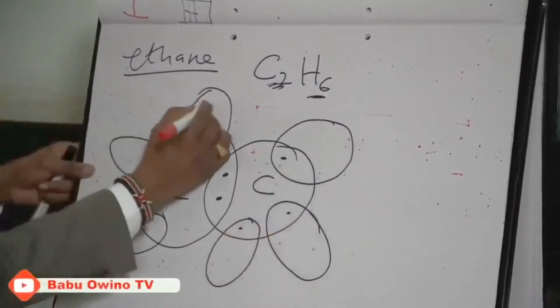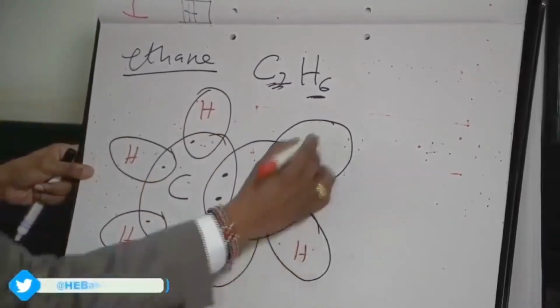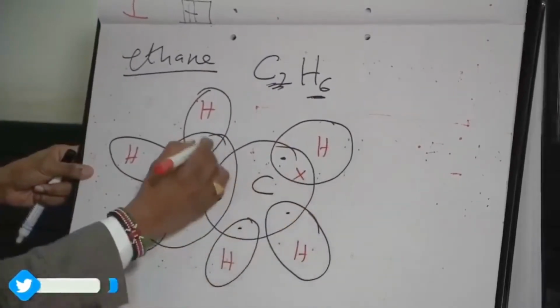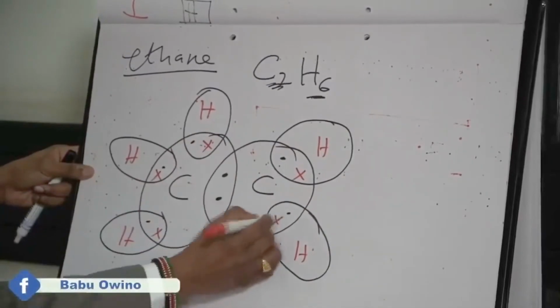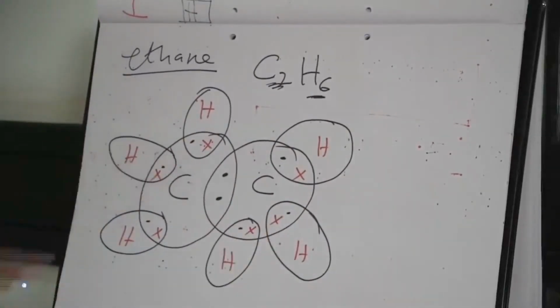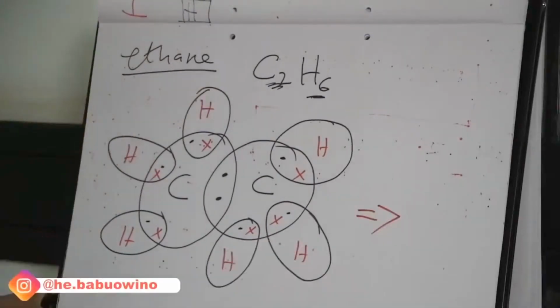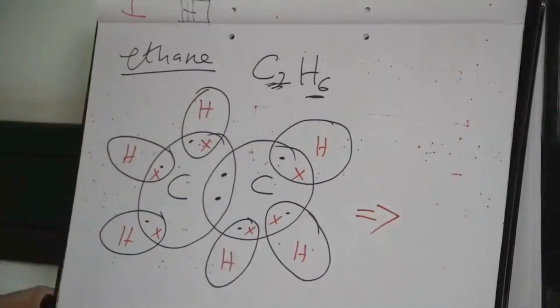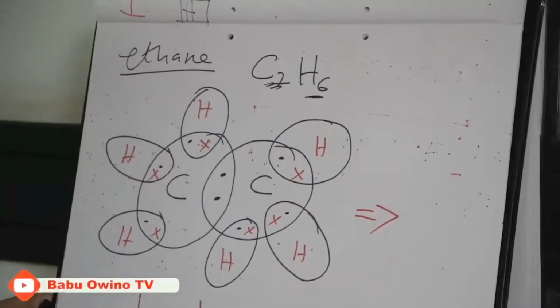So if we have hydrogen, they donate 1 electron each. So this is ethane, which can also be written as C, carbon and carbon bonding. Then you only fix the hydrogen atoms.